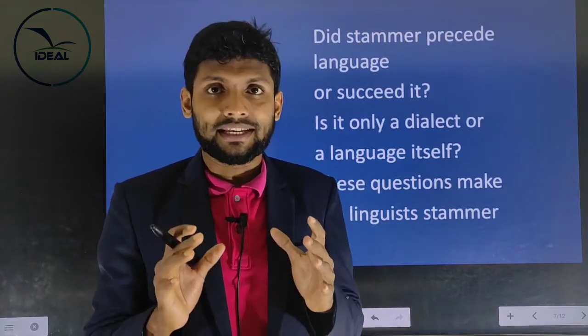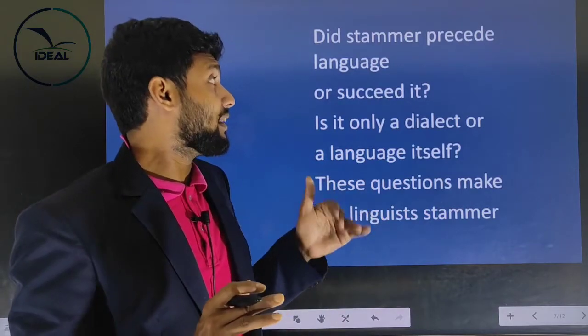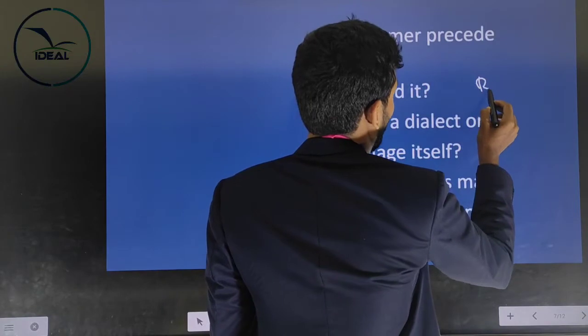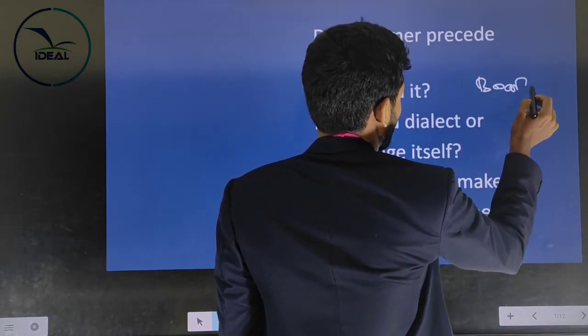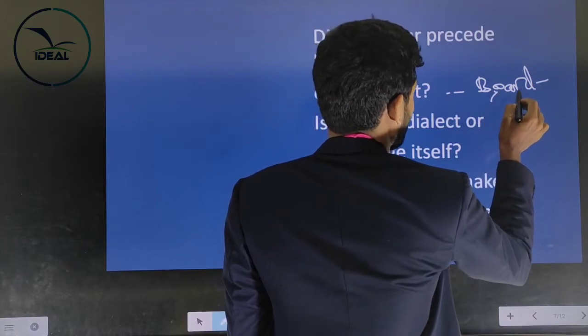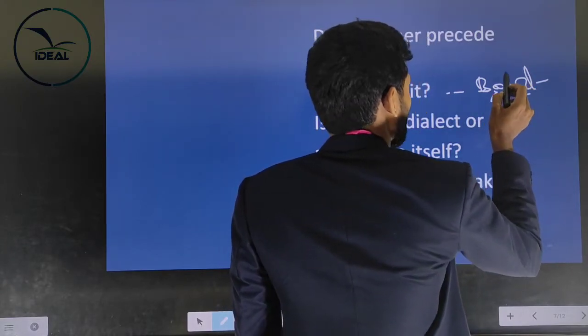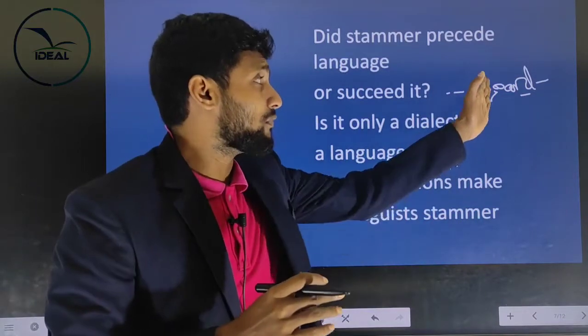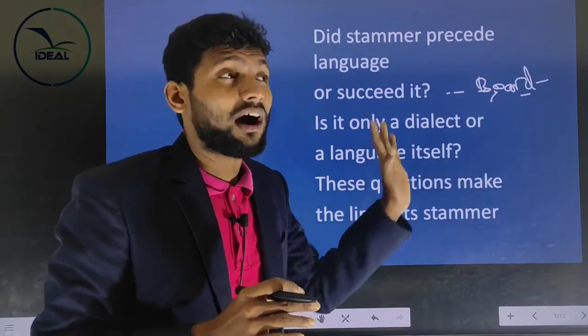Here, the poet would like to ask a question. Did stammer precede the language or succeed it? For example, if I say the word "board," maybe I will say "b-b-board." So it's like a philosophical question whether the stammering comes before the language or after the language.